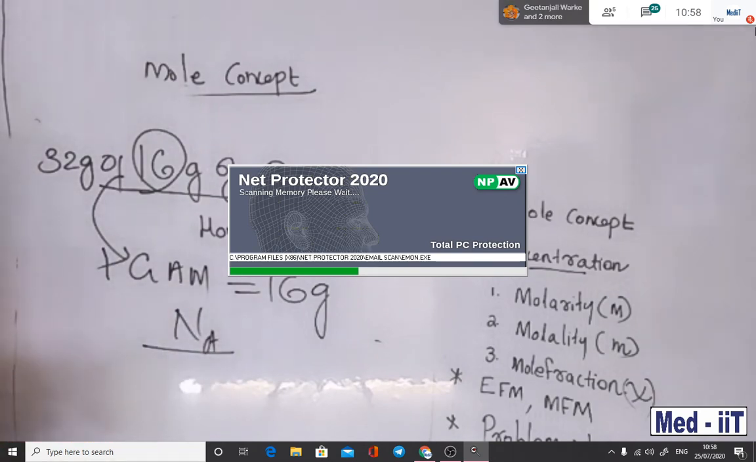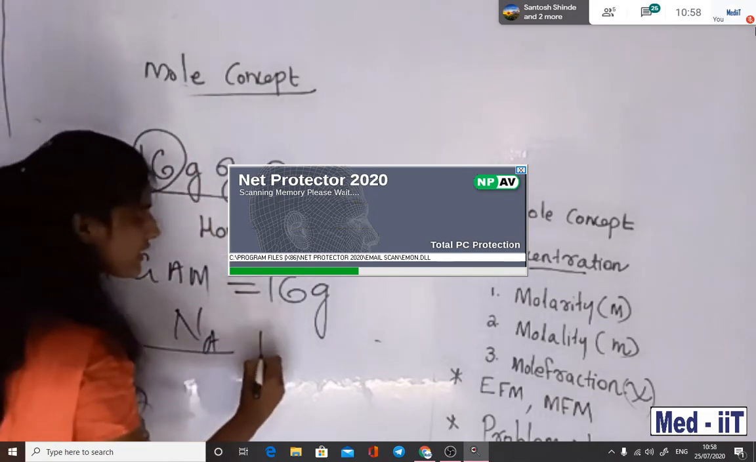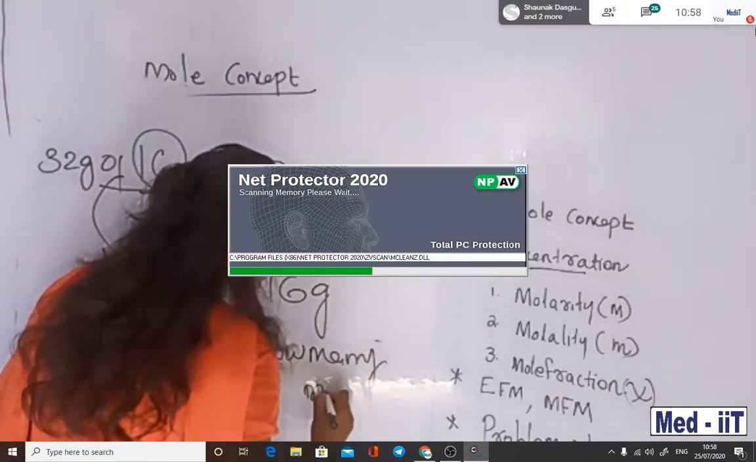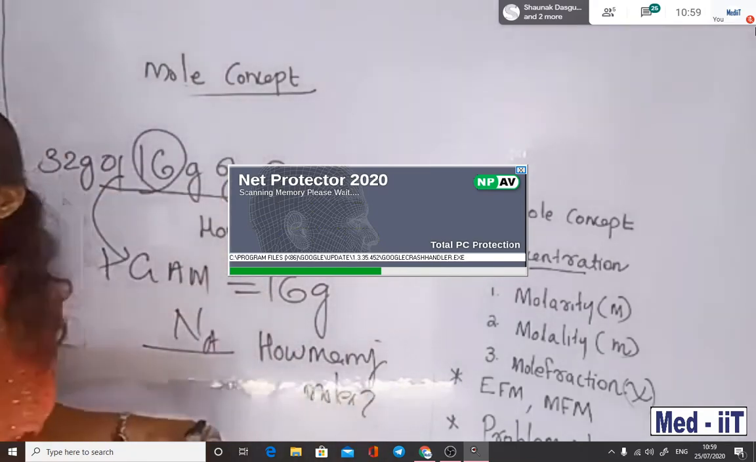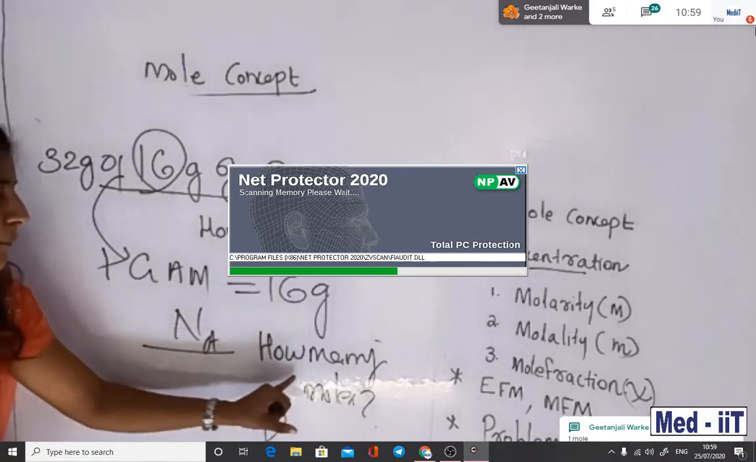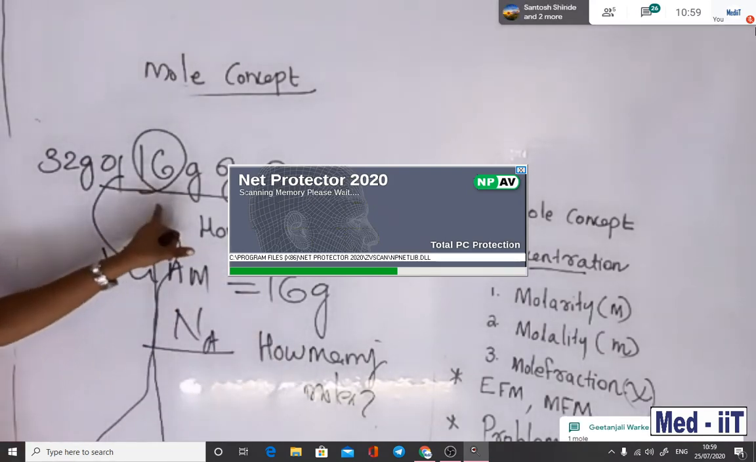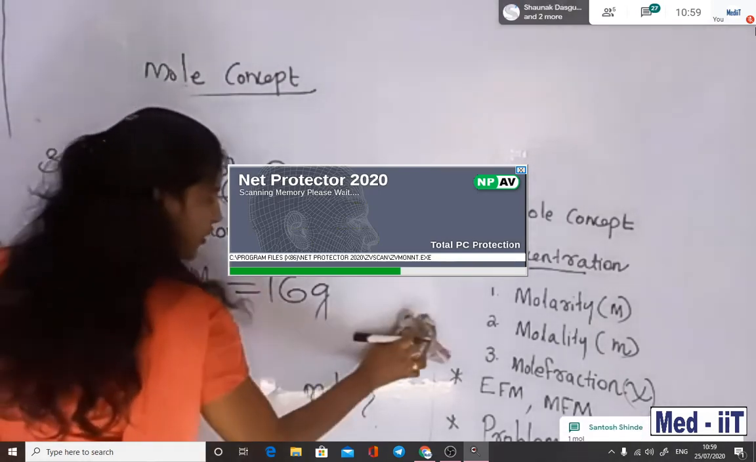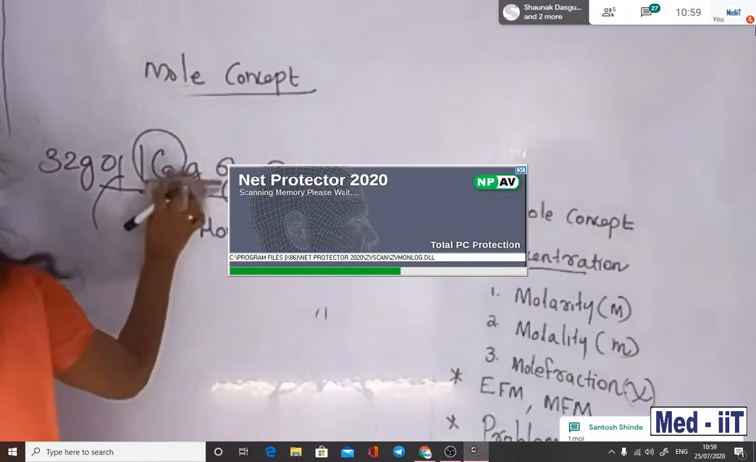Then how many moles? This is another question. How many moles present in it? Tell me. Santosh, can you try? How many moles present in 16 gram of oxygen? Yes, right. So 1 mole. Now I understood, you are getting my point, right? 1 mole is very easy.